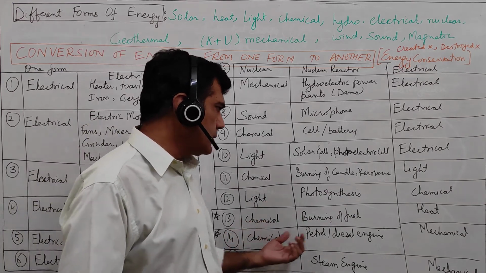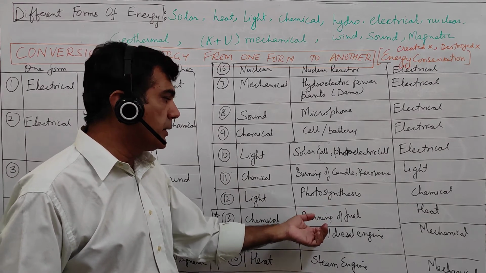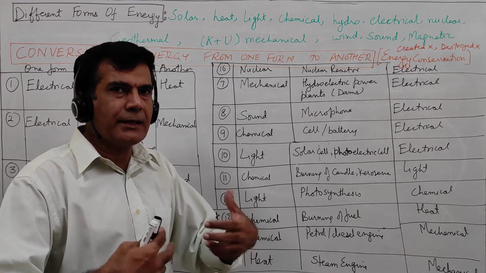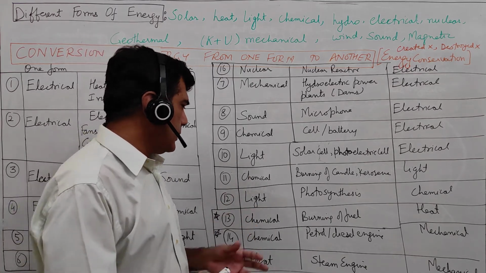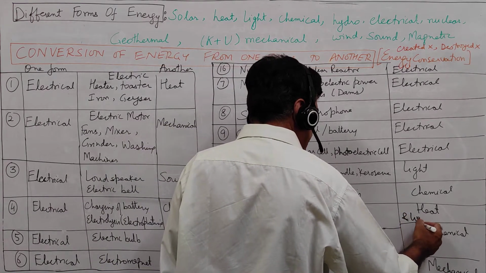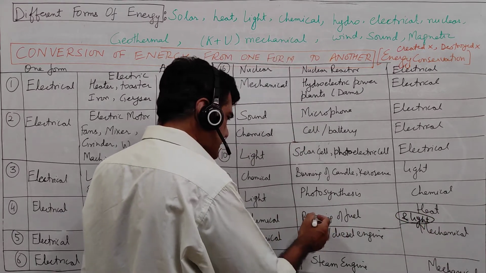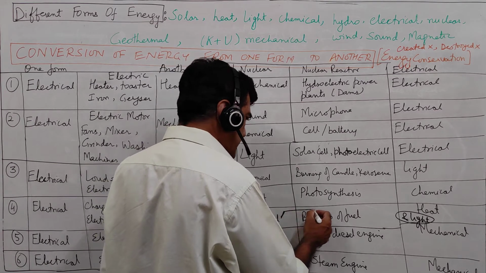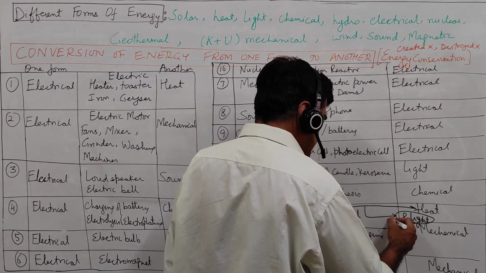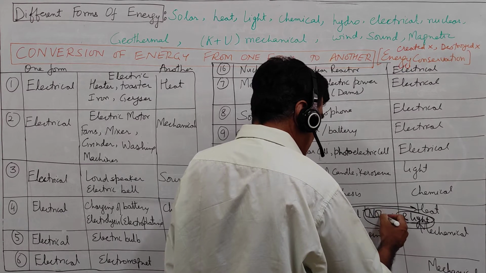Then chemical energy into heat energy. So chemical energy can be converted into heat energy, burning of fuel. You burn wood, no? Firewood, just to get heat energy. Here some part of energy also gets converted into light energy. This is not intended, but it happens. While we burn fuel, we in fact want the heat energy, but we somehow get some light energy as well. So this is not required.